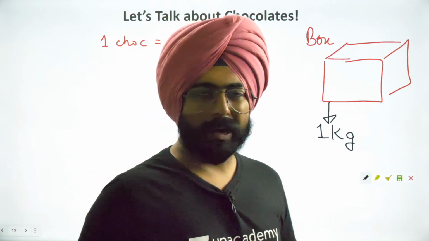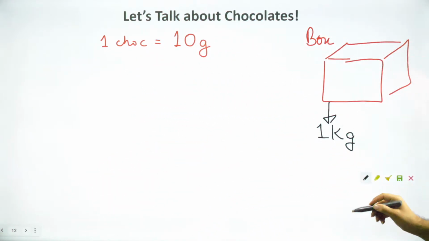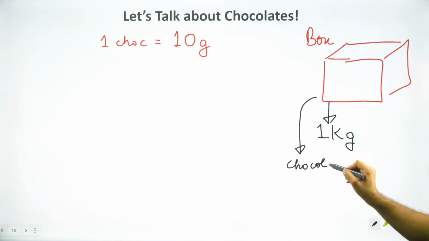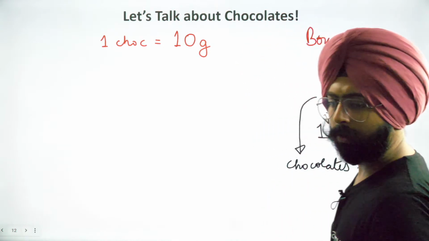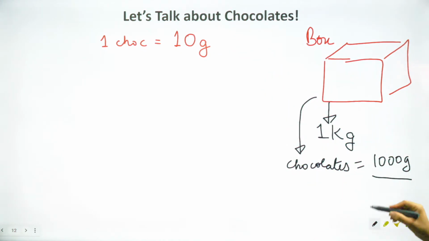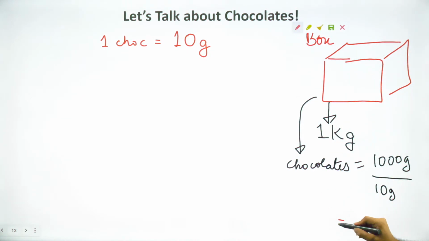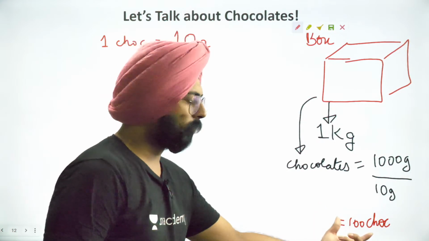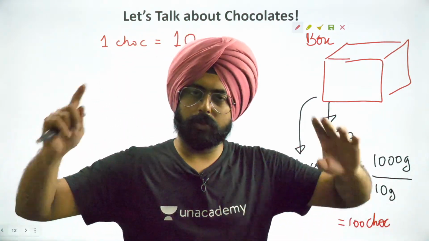Cool. So now can you tell me how many chocolates are there in this box? Total weight, that is 1000 grams, divided by weight of 1 chocolate, that is 10 gram. What answer will come? This box has 100 chocolates. People, if you are able to come to this number, congratulations, you understood the mole concept.